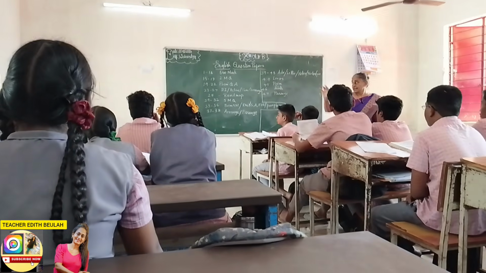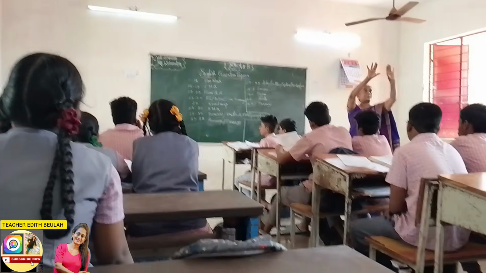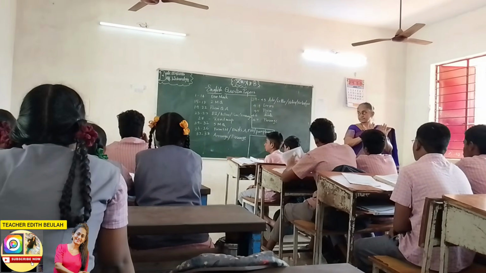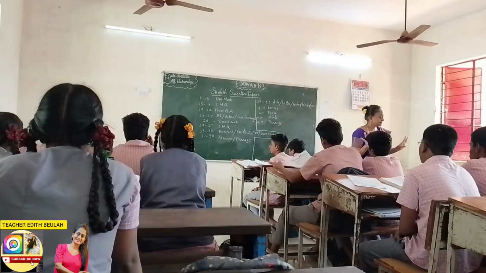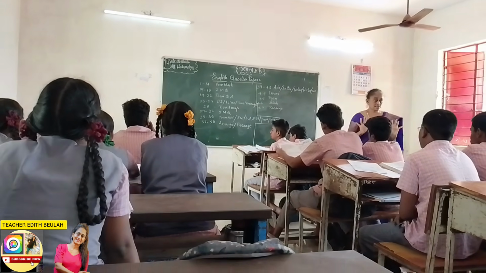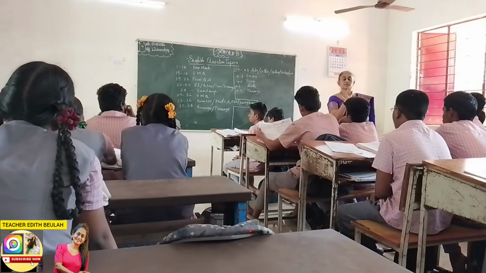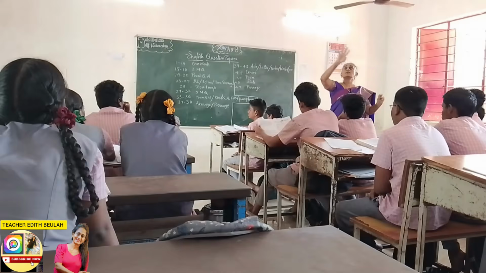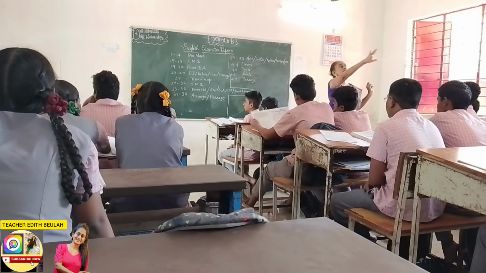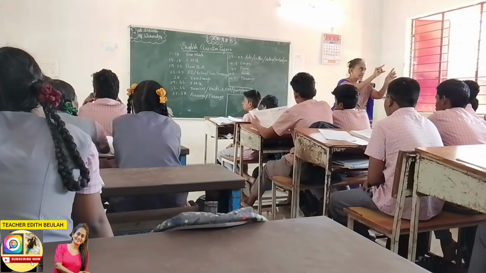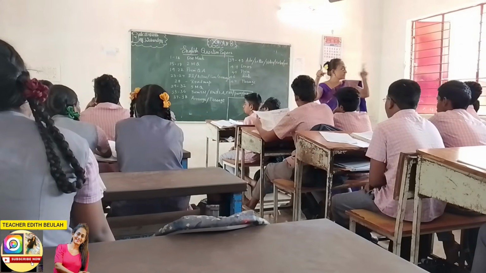So these two has a paragraph. In that paragraph, you have some questions. So those questions, see the questions, see the words, go, see where it is in the passage, locate it, see the starting till the full stop end.